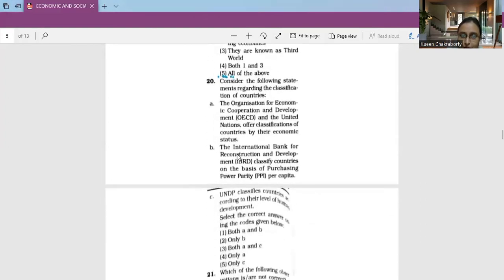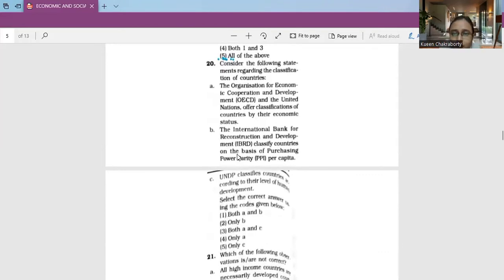Next, moving on to question number 20. Consider the following statements regarding the classification of countries. The Organization for Economic Cooperation and Development, that is the OECD, and the United Nations offer classifications of countries by their economic status. The International Bank for Reconstruction and Development, that is the IBRD, classifies countries on the basis of purchasing power parity per capita. UNDP classifies countries according to their levels of human development.